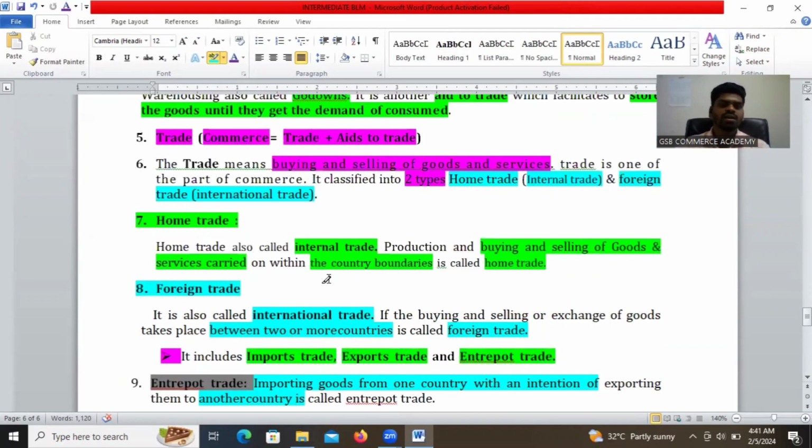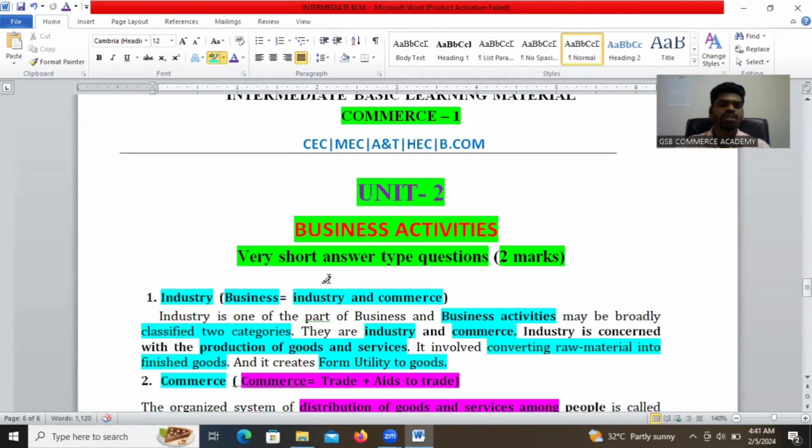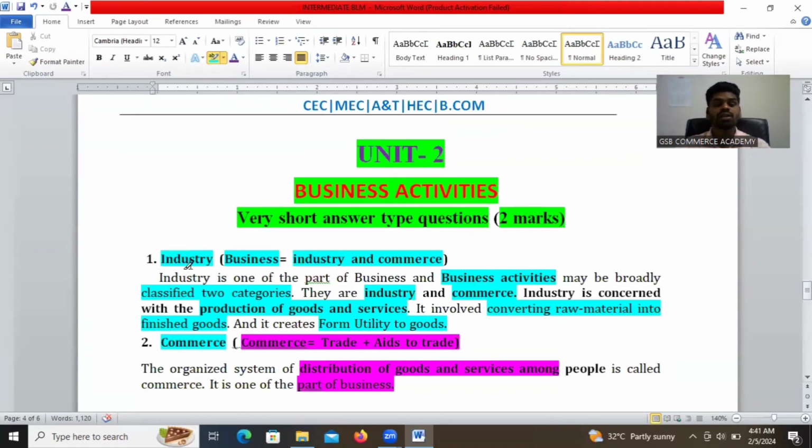Finally, what are the differences between business, industry, and commerce? Industry is manufacturing goods and services. It is the production of goods and services of a similar nature, and it is one of the parts of business.